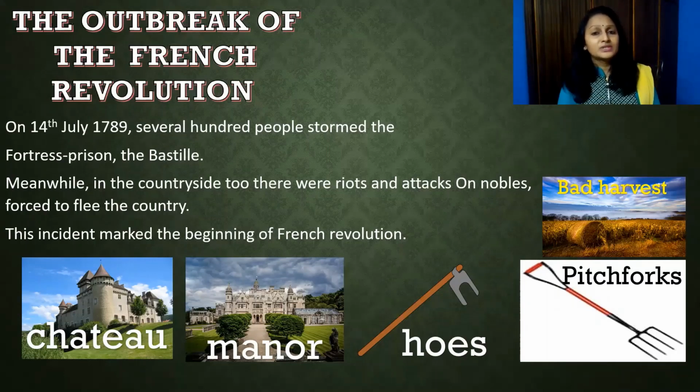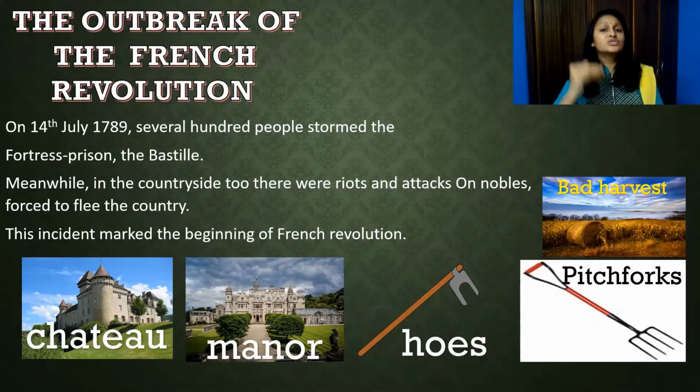Because of the severe winter and bad harvest, the price of bread rose. Here, the bakers took advantage of the situation and hoarded the supplies. To gain profit, they hid the stock, saying there was no stock.